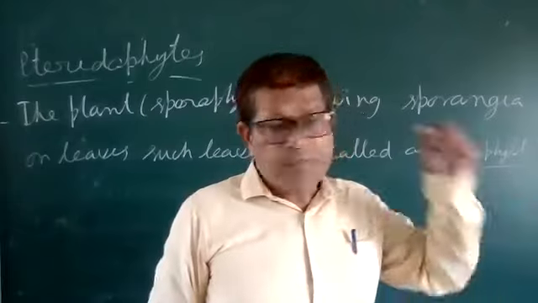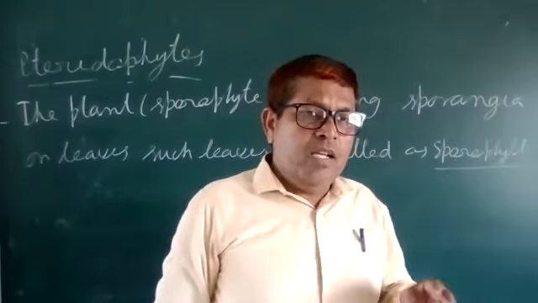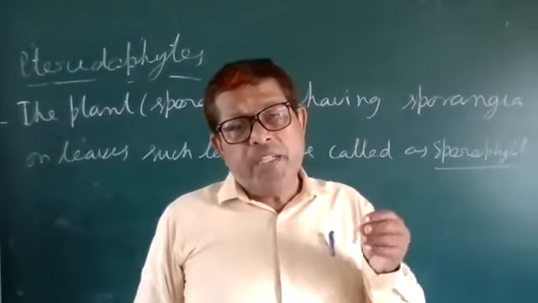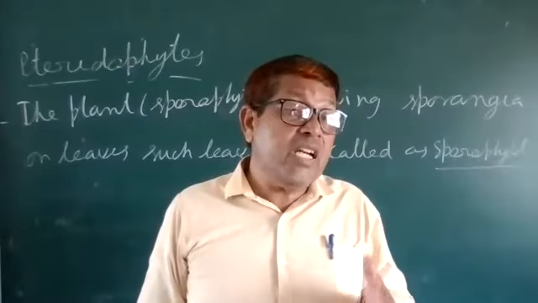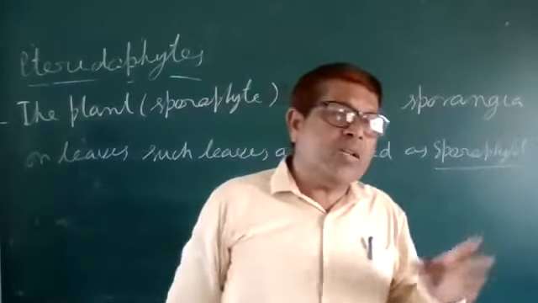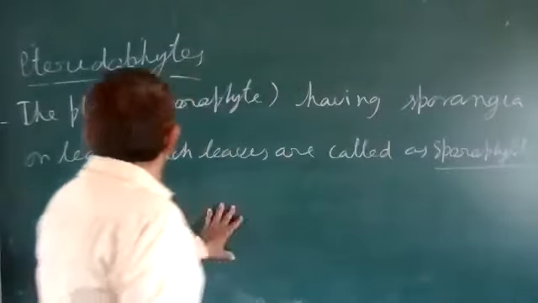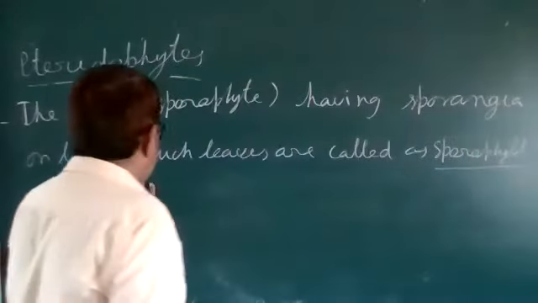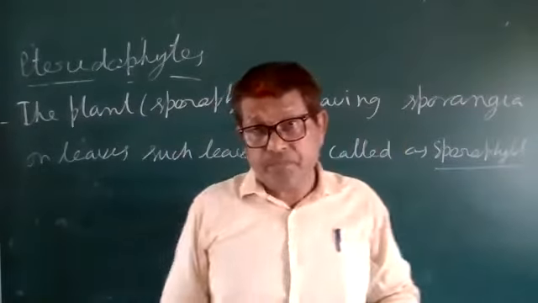As in the case of a mango tree having leaves, if the leaves have some special structure, that structure is called the sporangia. In that situation, those leaves will be called sporophylls. So in a sporophyte plant having sporangia on leaves, such leaves are called sporophylls.